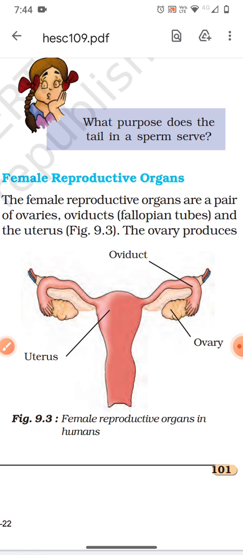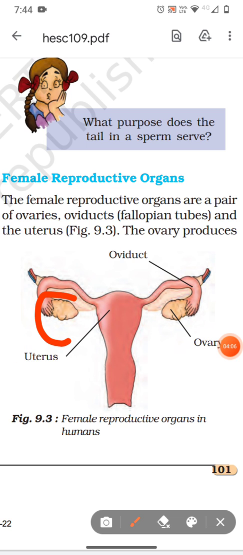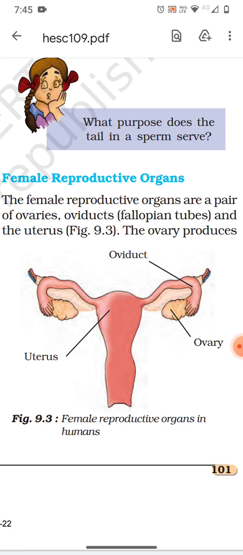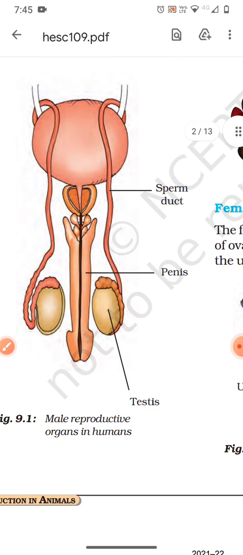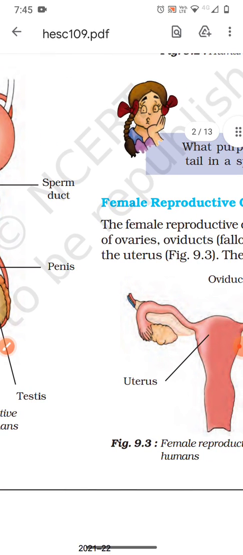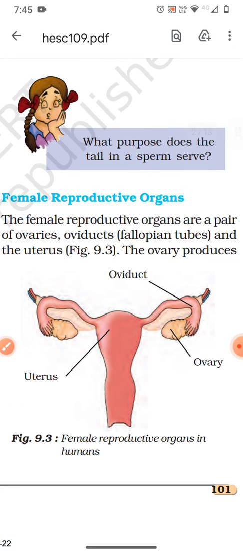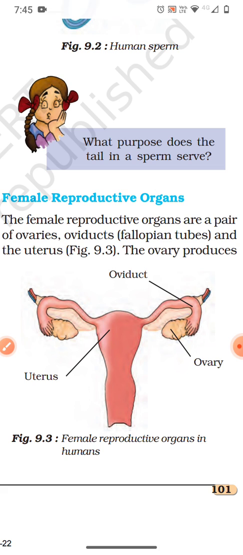Now here in the female reproductive organ, the ovary is the fertile organ where the formation of ovum takes place. As sperm production takes place in the testes, in the same way in the female reproductive organ, the ovary is the one which produces the ovum.